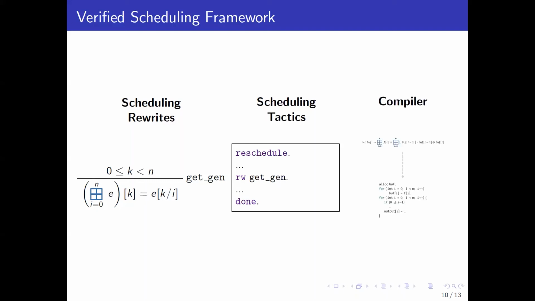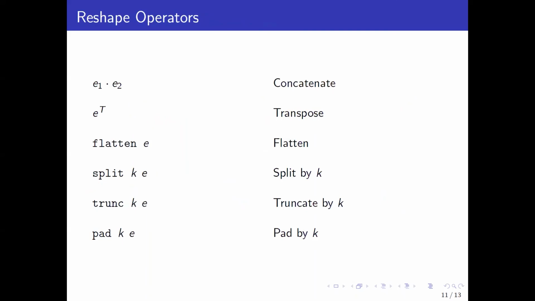And finally, we provide a trusted low-rank process that compiles our functional language into C and is used for benchmarking purposes. To provide the degree of imperative control we named as a goal before, we introduce into our source language a set of reshape operators that are defined in the source language and perform array operations such as concatenate and transpose. These operators can be unfolded into their program definitions or be left intact and act as compilation directives that induce the corresponding low-level changes to the generated imperative code.